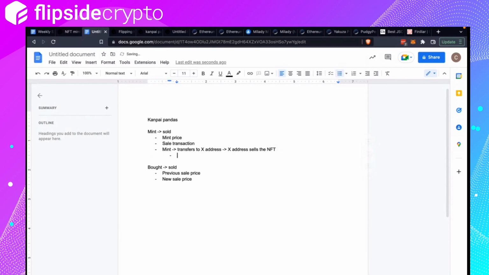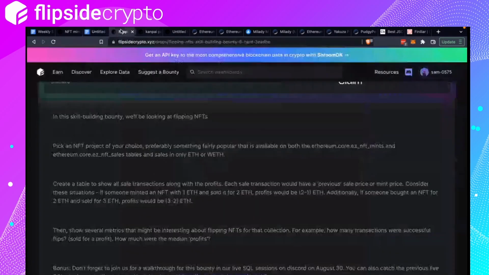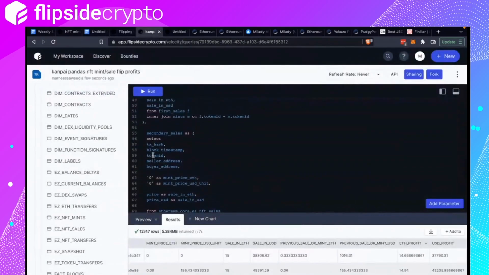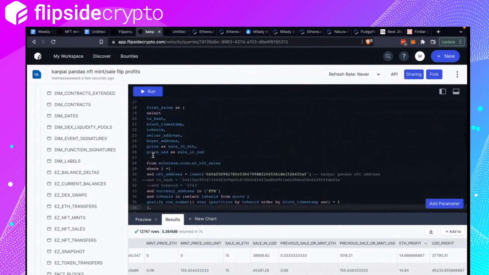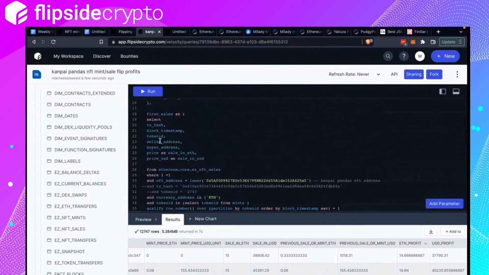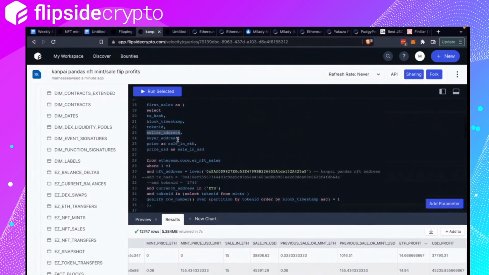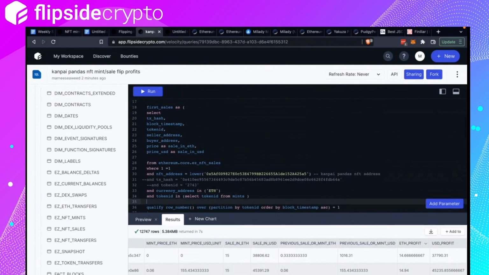Because I didn't specify here that mint address must be equal to seller address. If you want to specify this, you can do it in first sales. You can say where the seller address in something like, I guess you have to join the table.